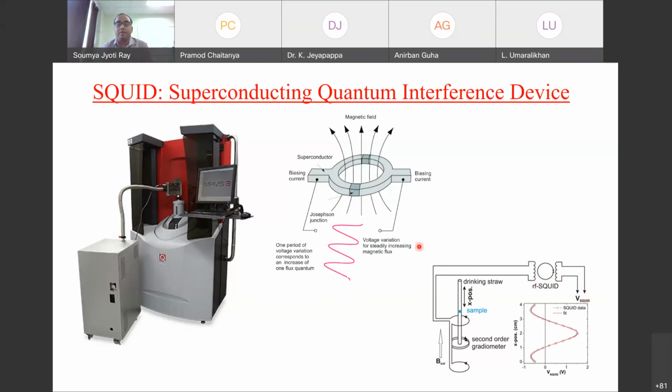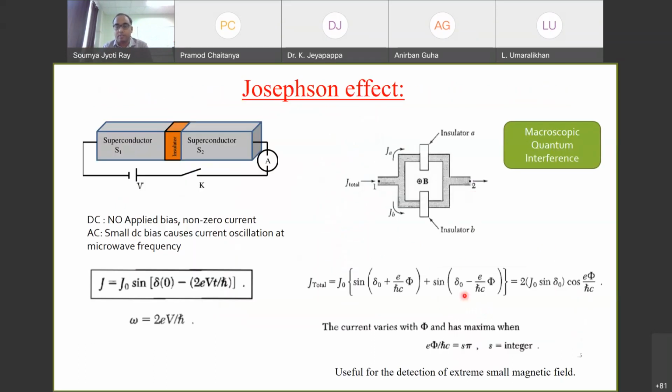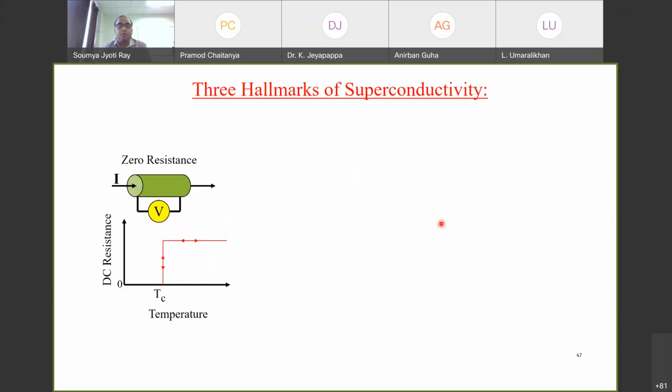The main reason the SQUID has such high sensitivity, that means you can measure up to 10 to the power minus 6 or 7 emu, is this Josephson junction that is present here. This is the reason we have such high sensitivity. It can detect even integer multiples of this flux. Now I'm coming to the end of this talk.